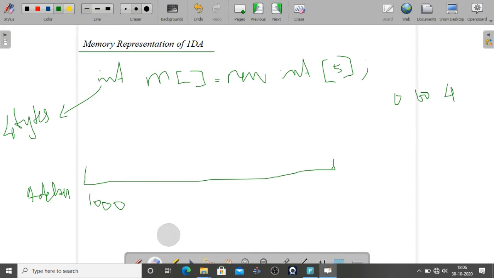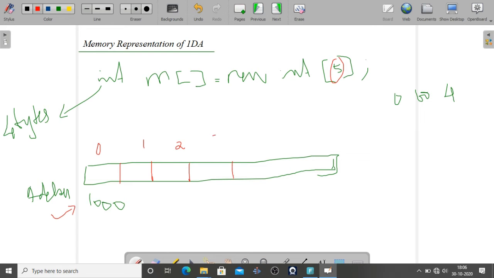I have to draw it neatly. Here it is allocating some space for the array. This is the first space, and the address starts from 1000. How many elements are there? 5 elements. The first element is at the 0th position, the next one 1, then 2, then 3, and the last one is index position 4.